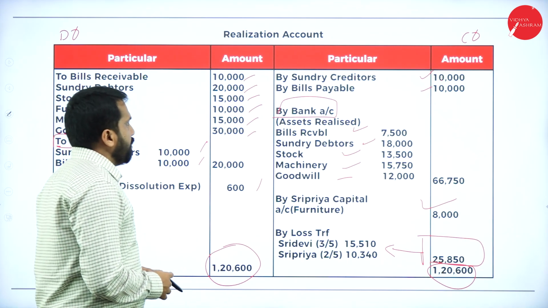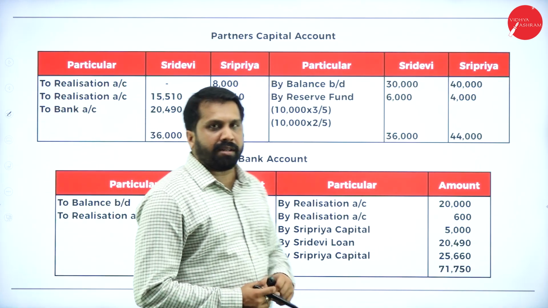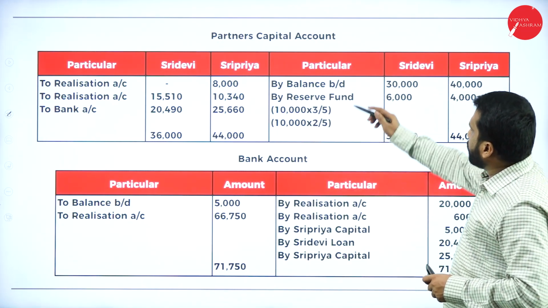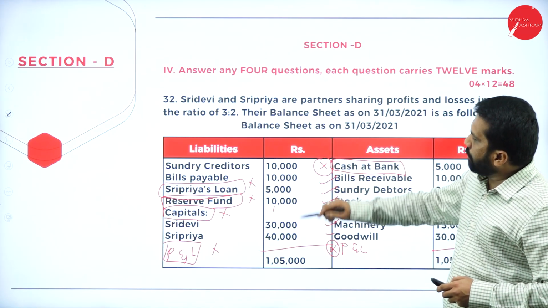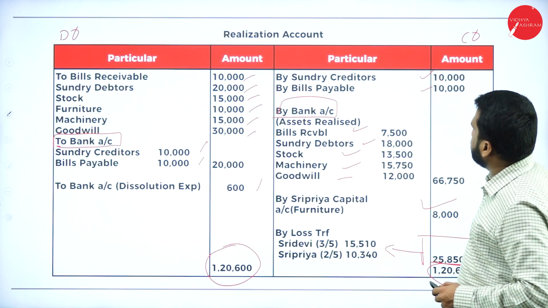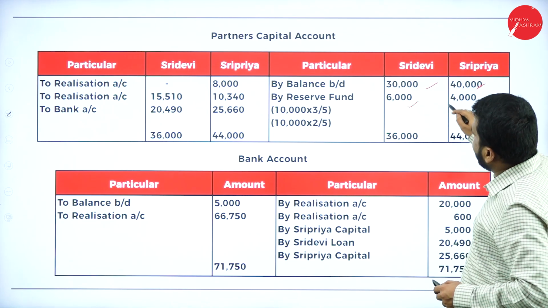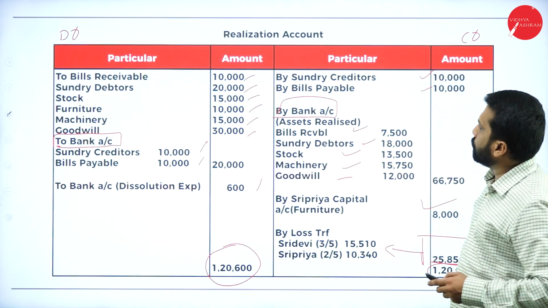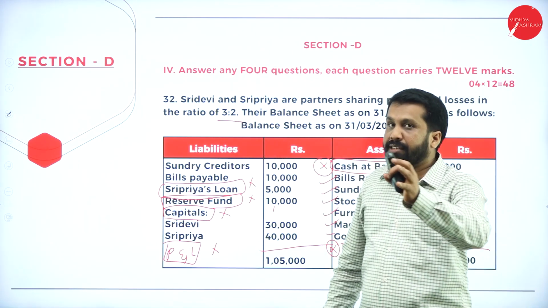Now, next come to your partners' capital account. What is your partners' capital account? Simple one. First we start with your capital. Where do you get your capital? Your balance sheet: Sridevi, Shripriya, 30 and 40. We are done with your capital. Reserve fund from the balance sheet in the ratio of 3:2. Why have I taken 3:2? See, the ratio they have clearly mentioned, 3:2.